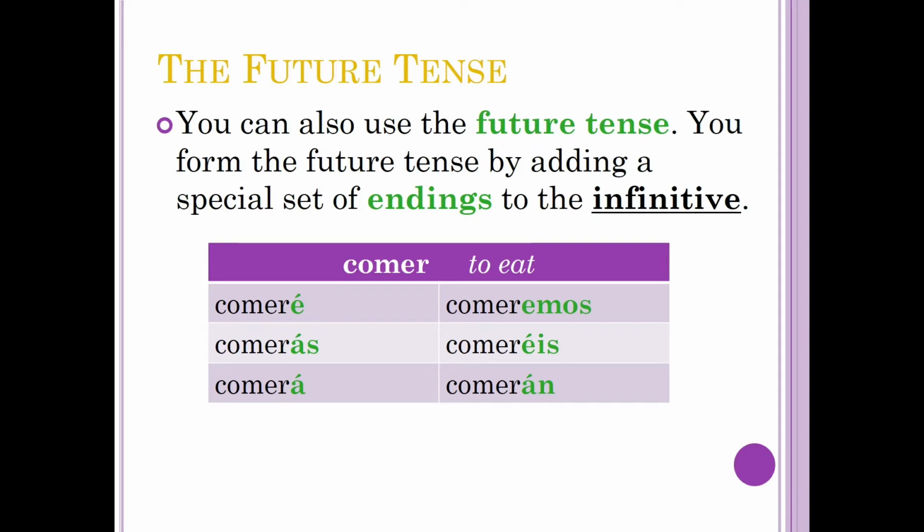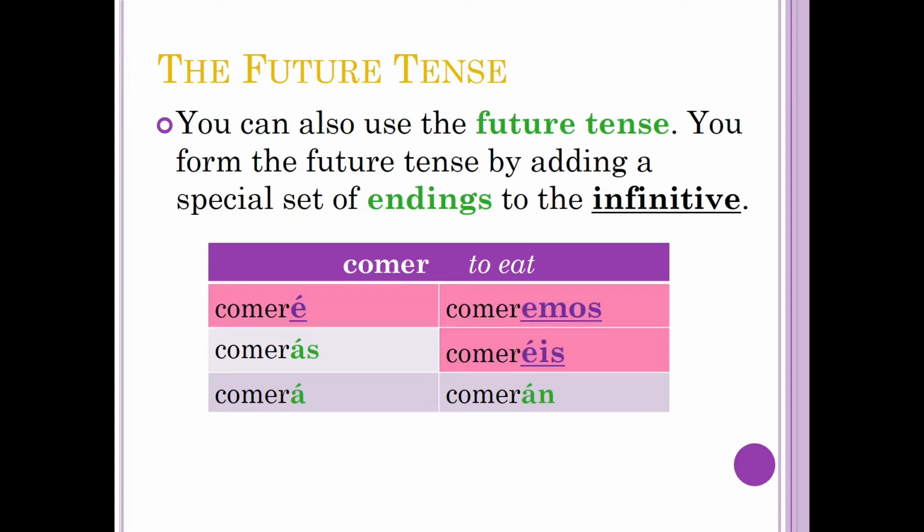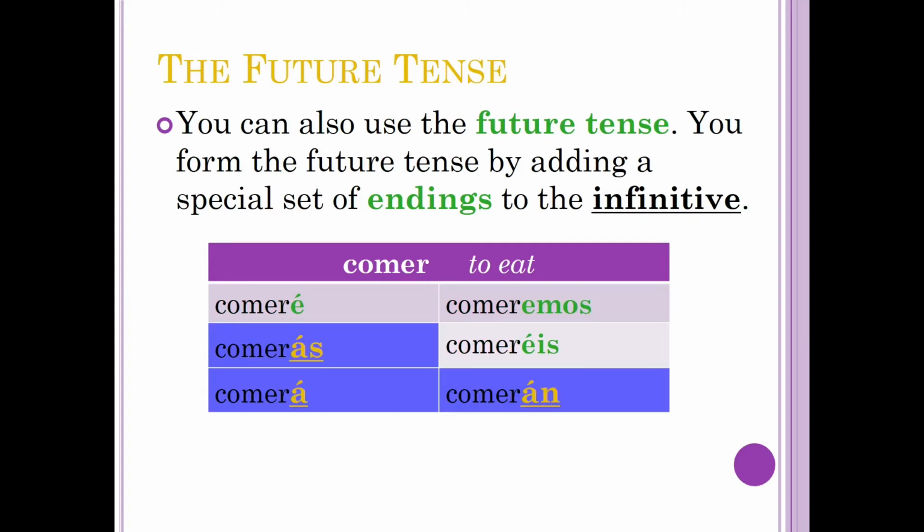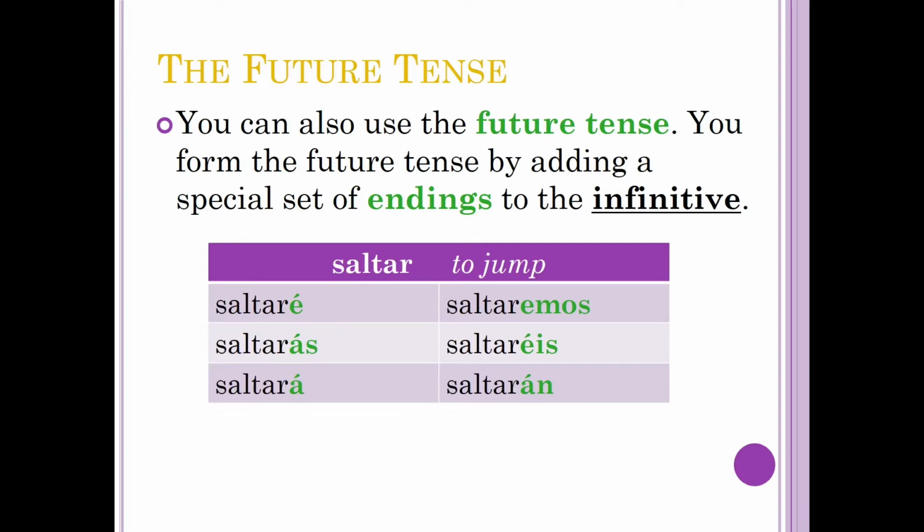Repeat: comeré, comerás, comerá, comeremos, comeréis, comerán. Look at the top right corner, the yo, nosotros, and vosotros form. They use the E endings. Now look at the bottom left corner, the tú, él, ella, and ellos, ellas endings. They use A endings.